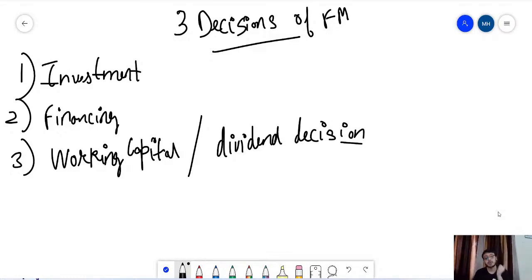An FPO is a follow-on public offering when the company comes for the second time in the primary market only. When the company raises money in the primary market, that money goes to the company only. Once the shares are traded on the stock exchange in the secondary market, the money does not go to the company. It is being exchanged, it takes off from one pocket and goes to someone else's pocket.